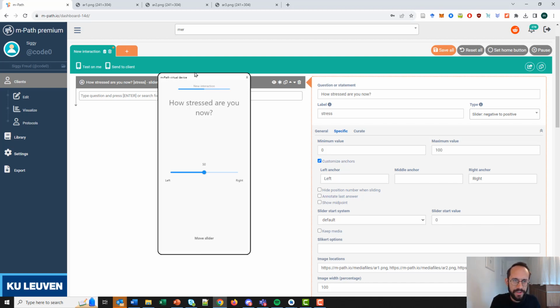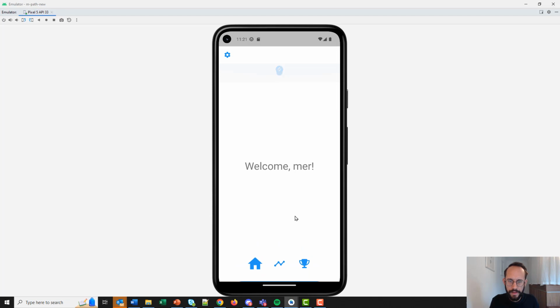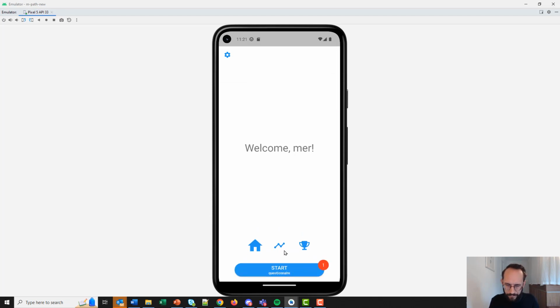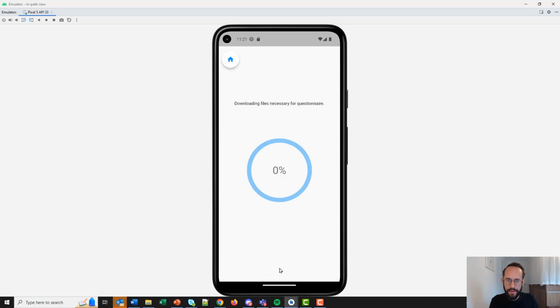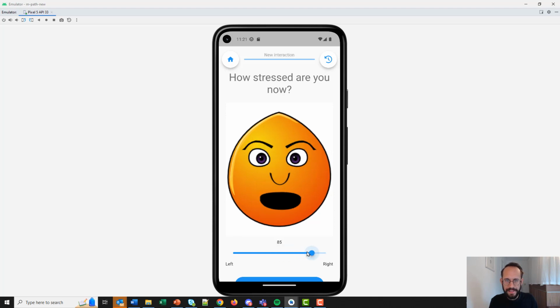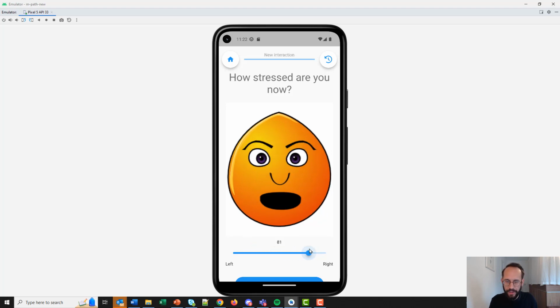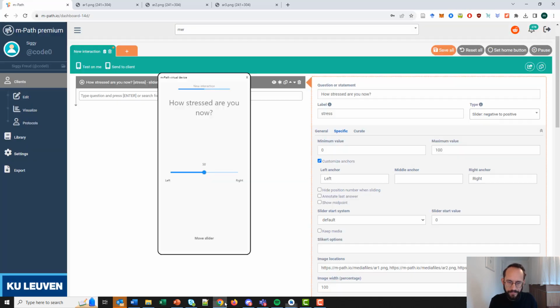Let's also test this on a real phone, and you can see how the images are downloaded. You can find more in our manual on how to actually use images in MPOT. So now the images are downloaded, and now you can see that this image also automatically changes with the slider. I think something like this is even more interesting than using words.